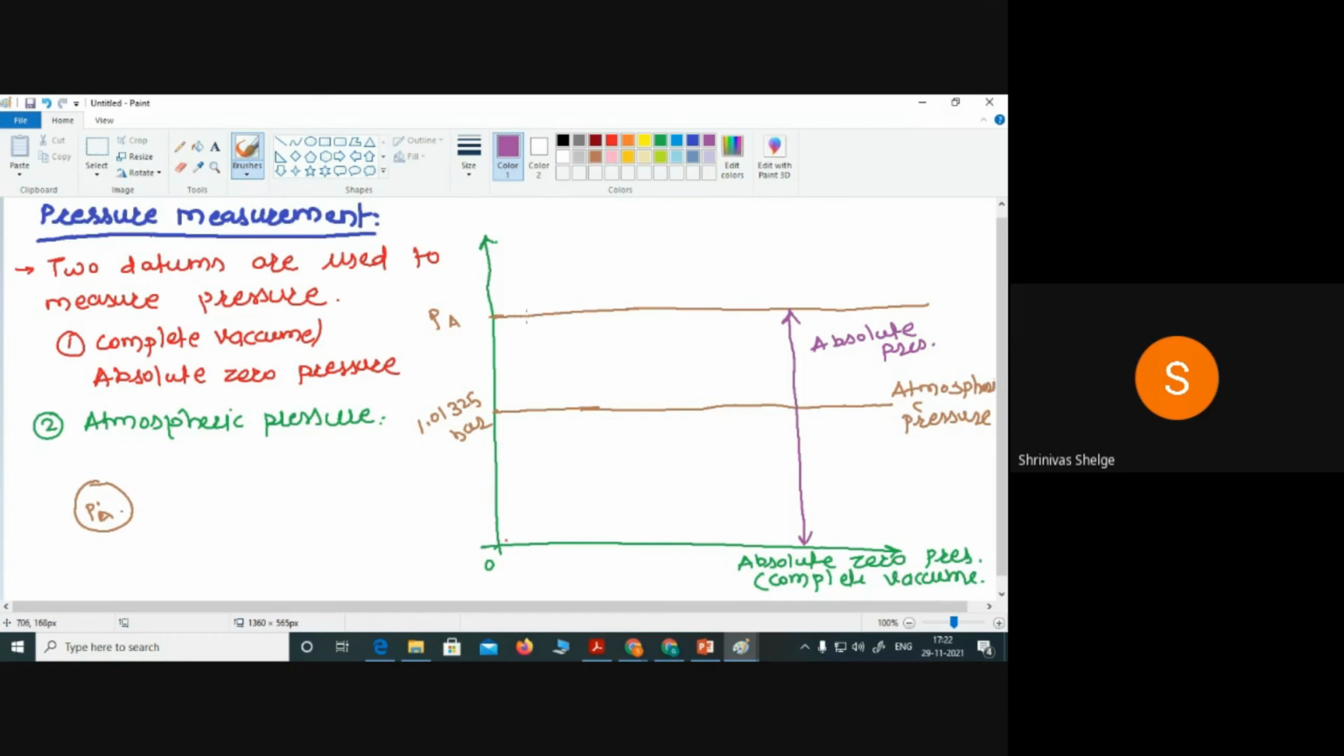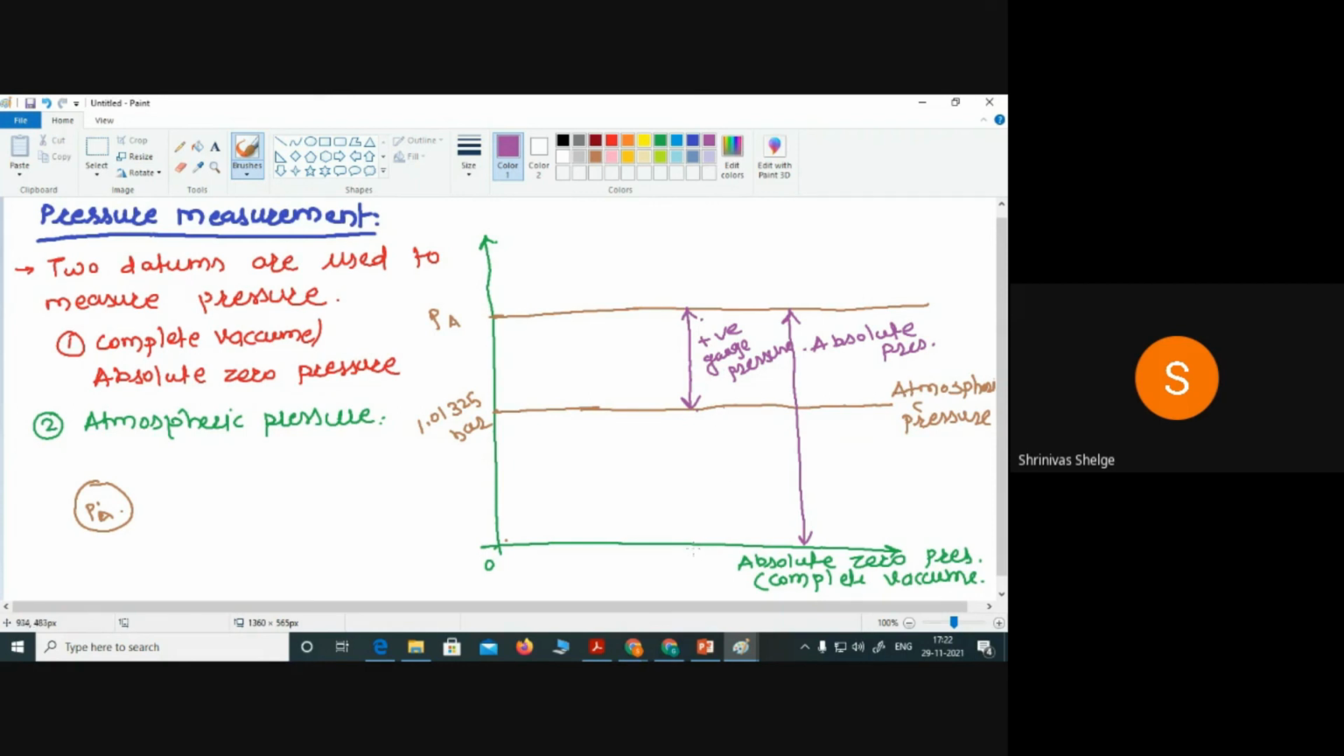And when we measure the same pressure, that is PA, with reference to this line, that is the atmospheric pressure line, this is now my reference. Whenever we measure this pressure with reference to atmospheric pressure, that is gauge pressure, and that is positive gauge pressure. Remember that whenever we measure the pressure with reference to atmospheric pressure, there are two possibilities: either the pressure will be positive or negative.